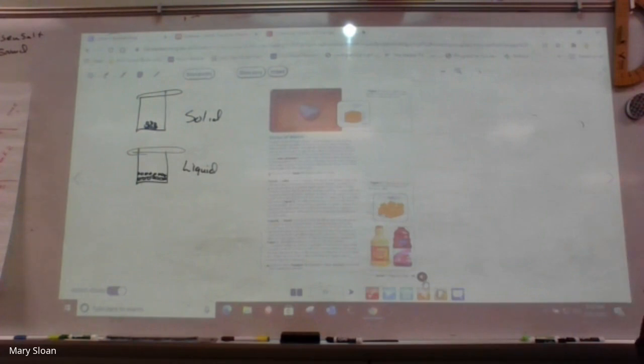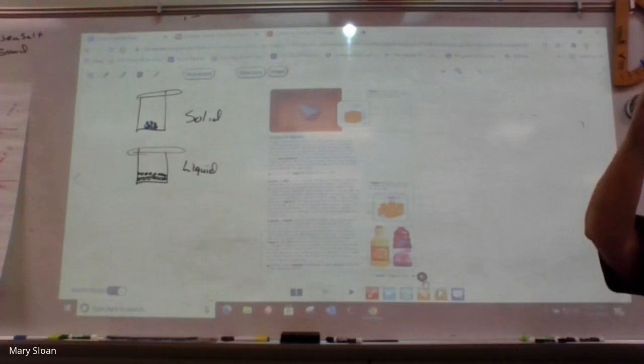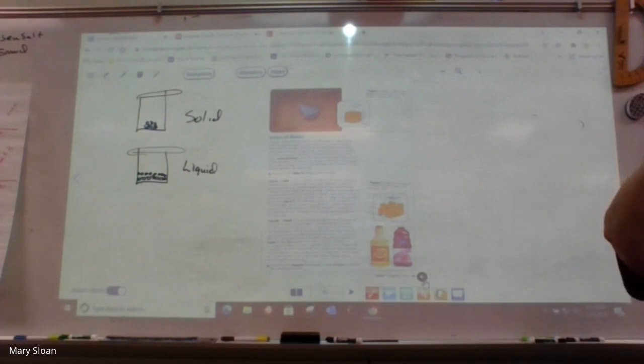Next box says particle energy. What does that mean? If we looked at them atom-wise, how would the particles be moved in a solid? Slow. Okay? Can't hardly even see it. Do you know what I mean by slow? You know that sloth that takes forever before it moves?